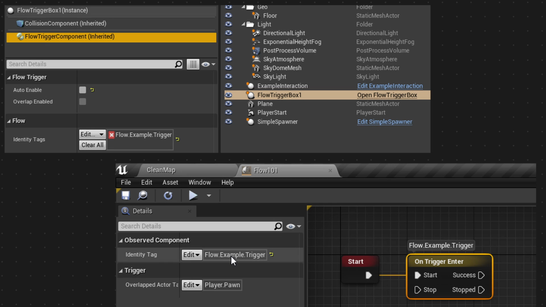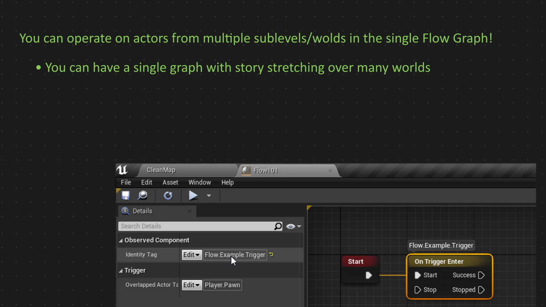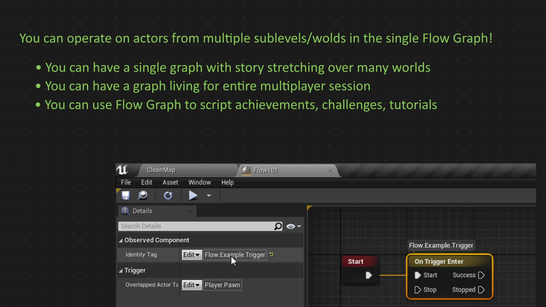This gives you a few new powers. You can operate on actors from multiple sublevels or even multiple worlds in the single flow graph. You can have a single graph with stories stretching over many worlds. You can have a graph living for the entire multiplayer session. It doesn't matter which map players choose to play this time. You can use flow graph to script achievements, challenges, and tutorials that are independent from the world.